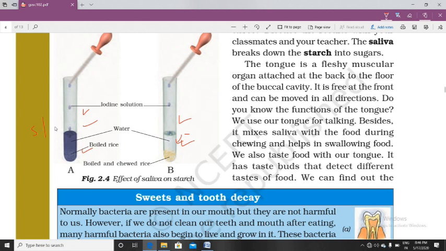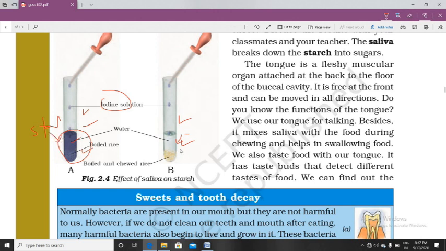Okay, so if starch is present then it will show a blue-black color, and if starch is converted into a smaller form, then the color will disappear. After doing this activity, you will get to know that in the boiled rice there is iodine solution, so blue-black color means digestion has not been done.